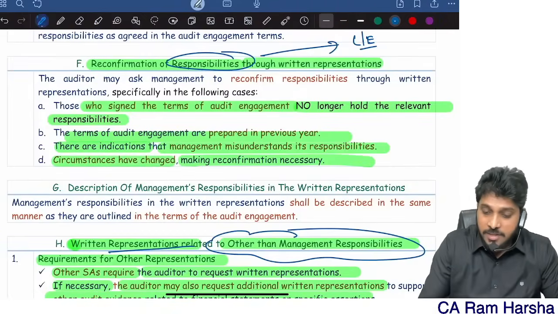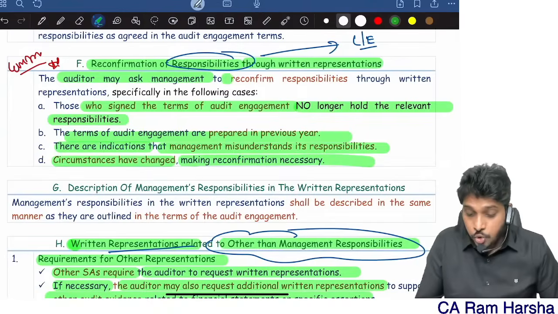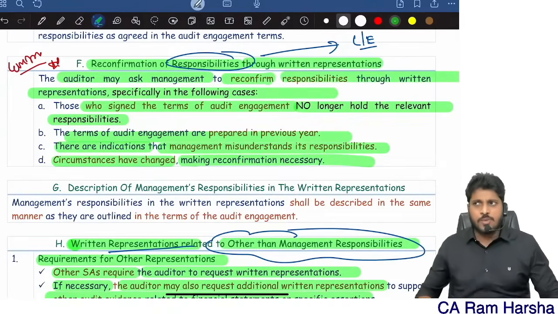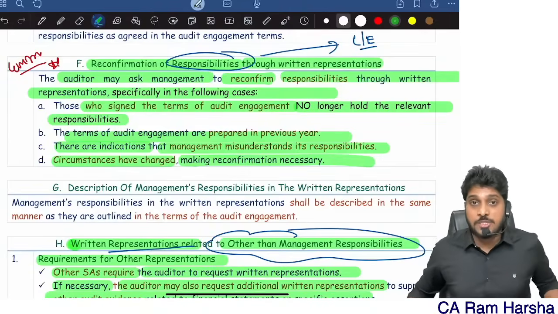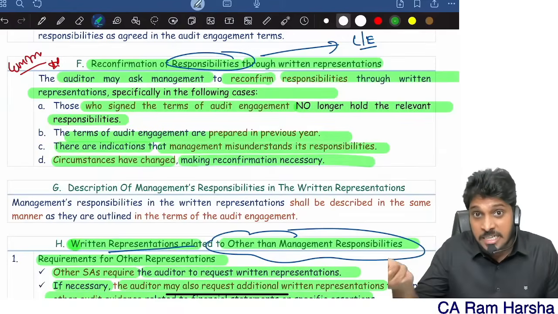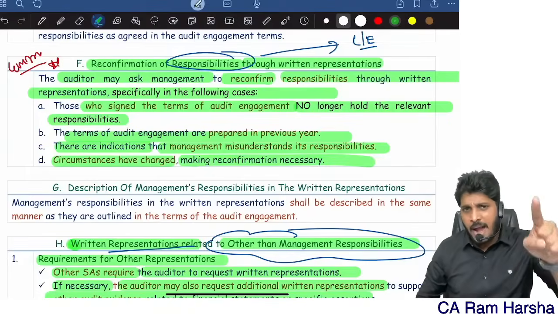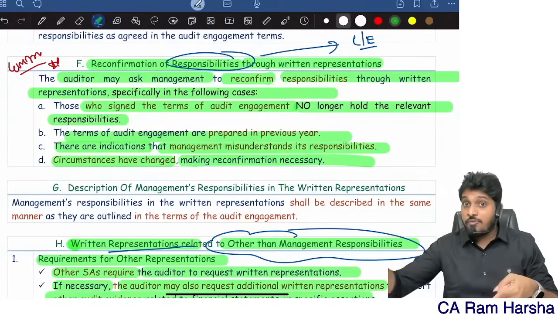necessary. Straight away, they may ask you a very important question, a 4 marks or 5 marks question. So the auditor may ask management to reconfirm responsibilities through written representation. Actually, management will confirm its responsibilities through the engagement letter. But there are some cases where they will once again reconfirm their responsibilities, that too through written representation. Here, they are reconfirming through representation.